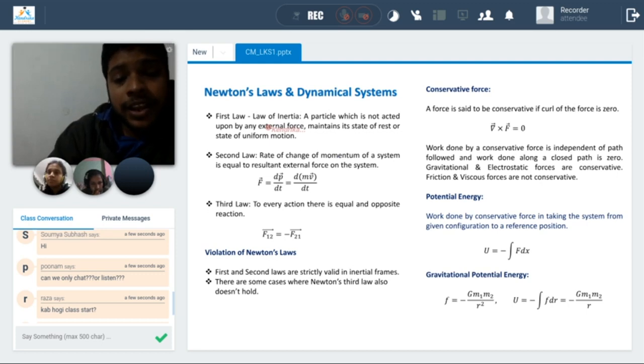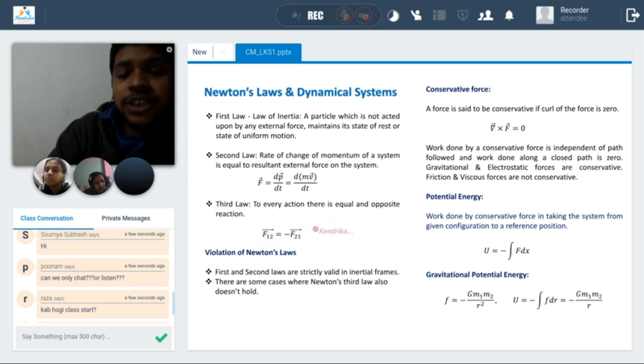But Newton's laws are valid for cruder situations, when we are looking at general mechanics. The third law says there is an equal and opposite reaction. This law is valid almost everywhere, but there are some exceptions, for example two current carrying wires whose attraction force somehow doesn't comply with Newton's third law.